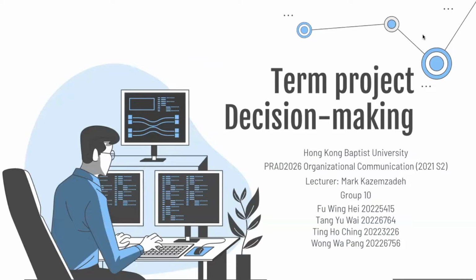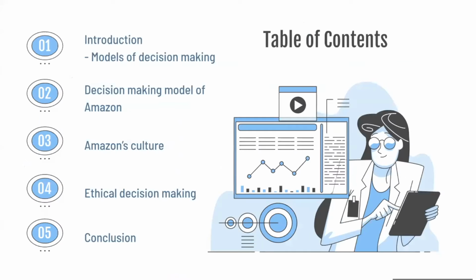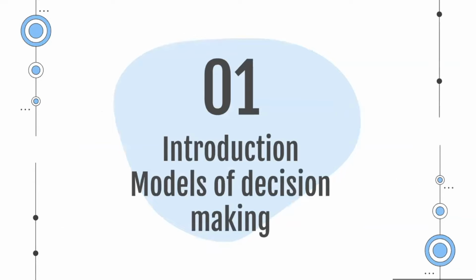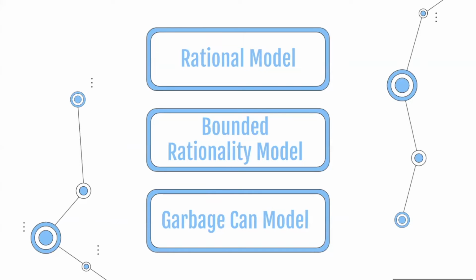Our topic for the term project is the decision-making model, and we will illustrate the decision-making model of Amazon. Here is our table of contents. First, let me introduce the three decision-making models: the rational model, the bounded rationality model, and the garbage can model.